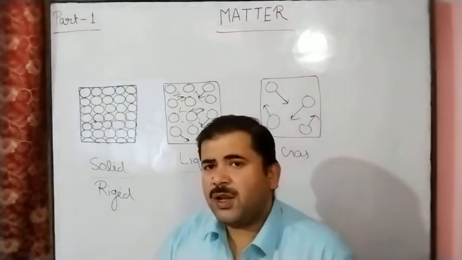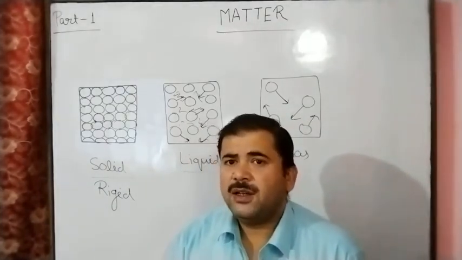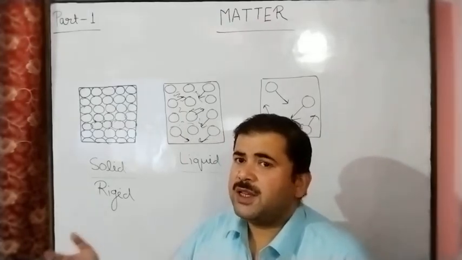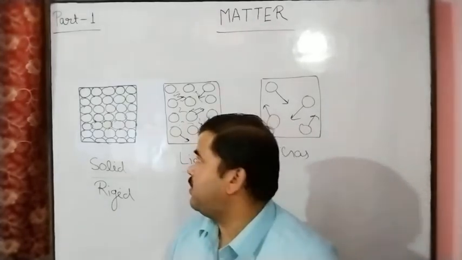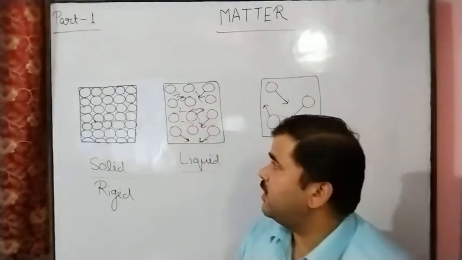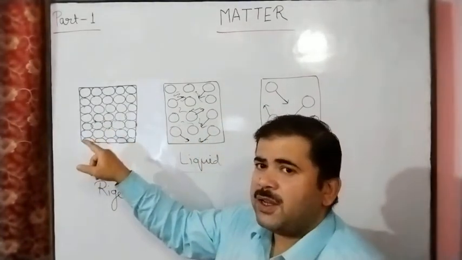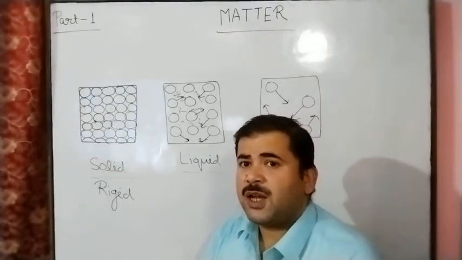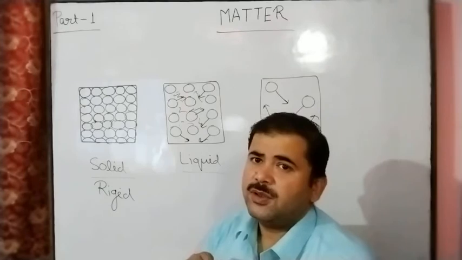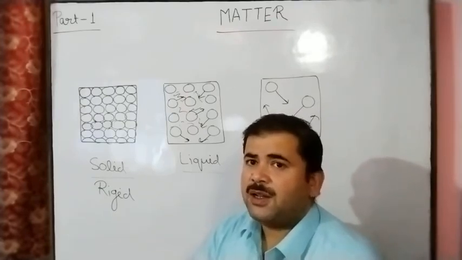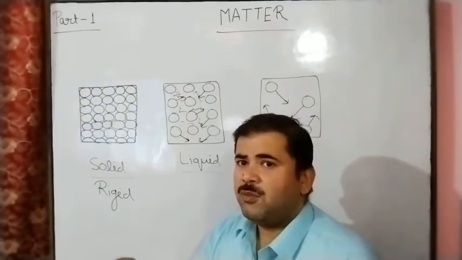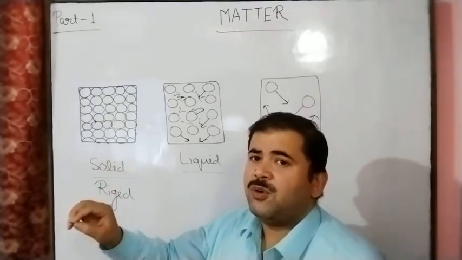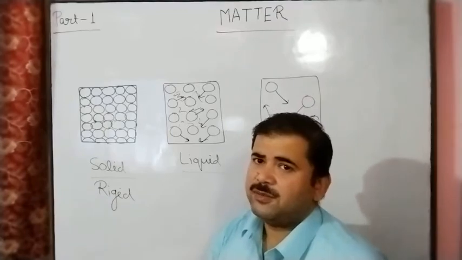Intermolecular force of attraction is inversely proportional to the intermolecular spaces or interparticle spaces. Means we can say, if the interparticle space is less, then the interparticle force of attraction will be more. And if the interparticle space is more, then the molecular force of attraction will be less.